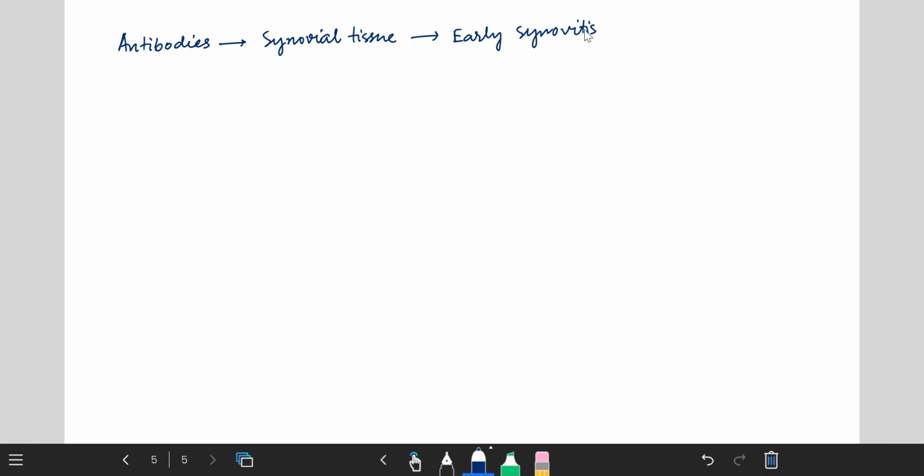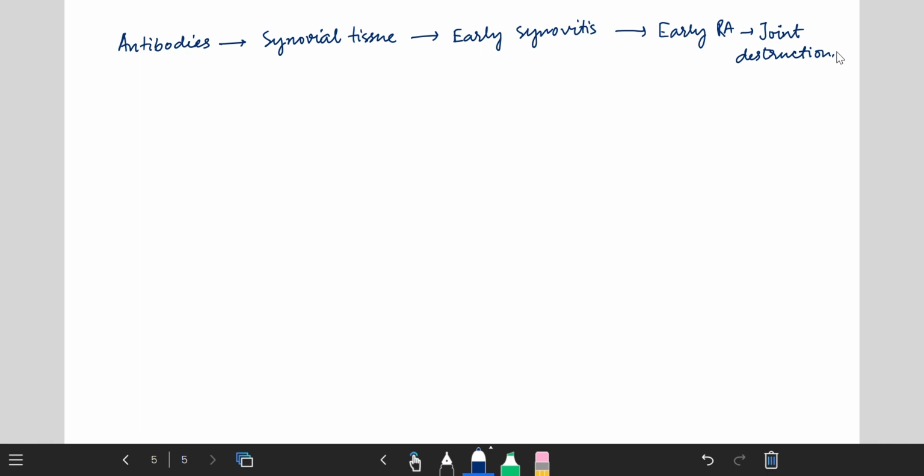And this early synovitis will slowly develop into early RA, which will lead to joint destruction. Okay, so this is the cause and pathophysiology.